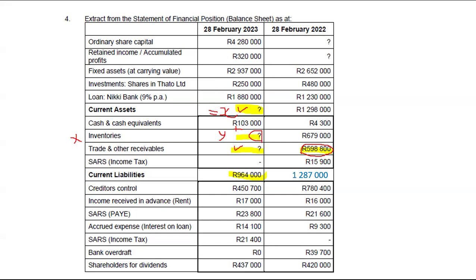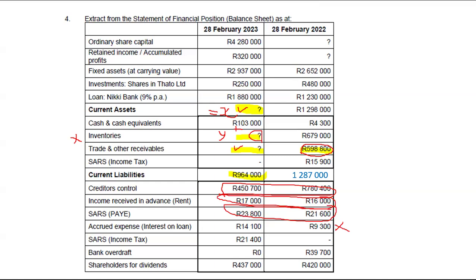So if you were not working with the totals, you're going to compare these two, and then compare these two, and then compare these two. And then we don't compare interest accrued expense, and I indicated it in the cash flow statement lessons.